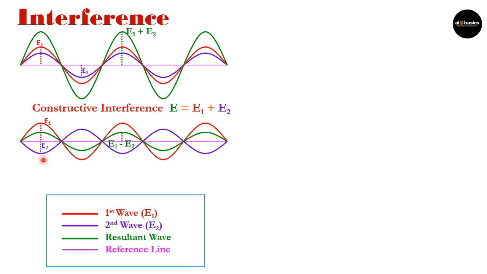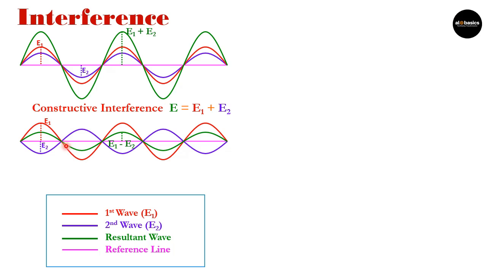Why? Because now the resultant for this is E1 minus E2. Now why is this resultant minus here and plus here? Because here they have 0 phase difference. Whereas in this case, if I consider this particular position, then E1 is positive and E2 is negative. For this position also, E1 is positive, E2 is negative. And at this, E1 is now negative and E2 is positive.